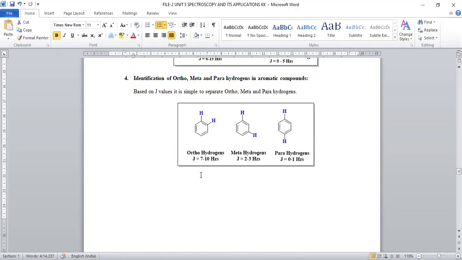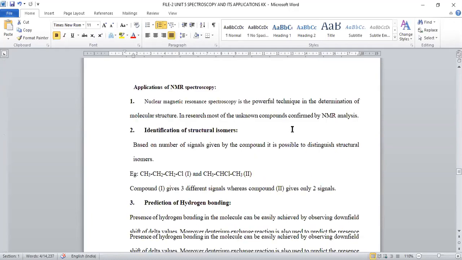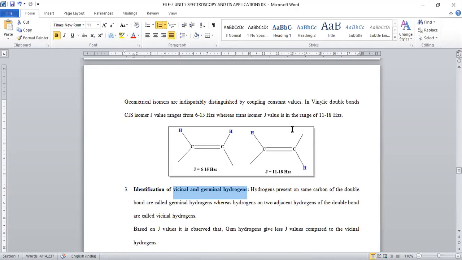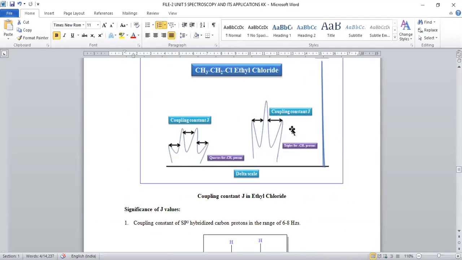And it is possible to predict ortho, meta and para hydrogens present in the given compound. If ortho hydrogens are there, the J value will be 7 to 10. Meta hydrogens 2 to 3. Para hydrogens 0 to 1. Based on this J value, you can understand the relationship between two protons in an aromatic compound, ortho, meta, para. What kind of nature is there, you can easily predict. And by this, the concept called coupling constant was completed.